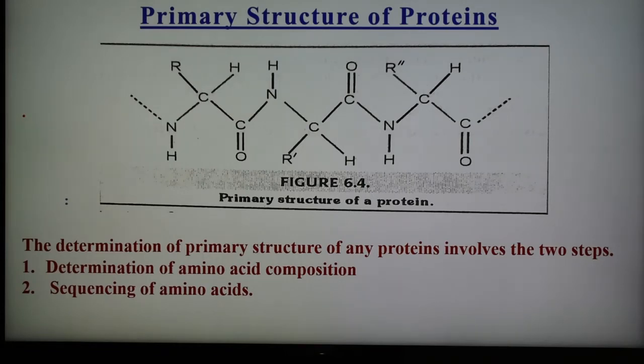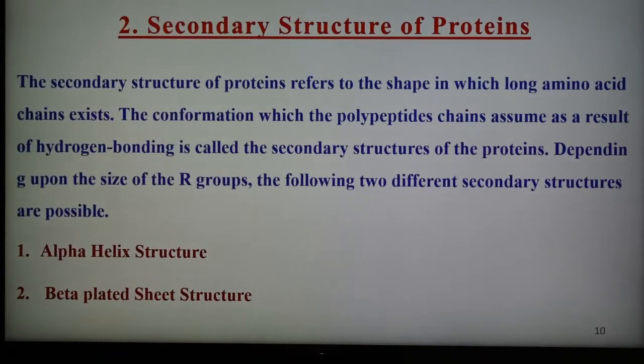Amino acids are joined one by one, and they link together by the peptide linkage. So the compound is also known as polypeptide, and this is the primary structure. The primary structure is important, and now number 2 is the secondary structure of the protein.